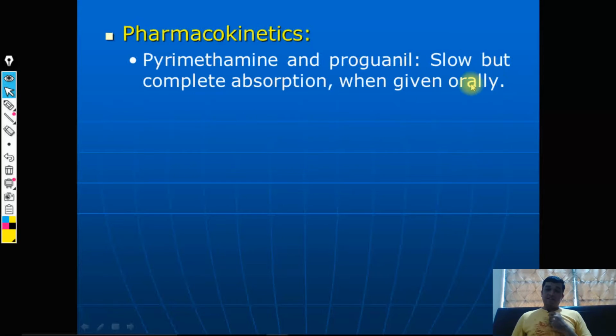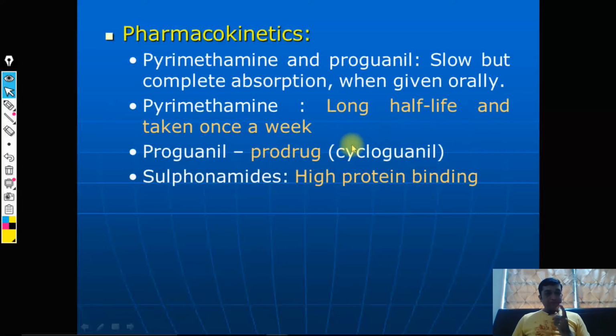So definitely they are very good when they are given by oral route. Pyrimethamine half life is long, which is advantageous, right, and that is why it is taken once a week, fine. For proguanil, remember that it is a prodrug, and once taken inside, it gets converted into cycloguanil. Cycloguanil is the one which is the active molecule, okay.